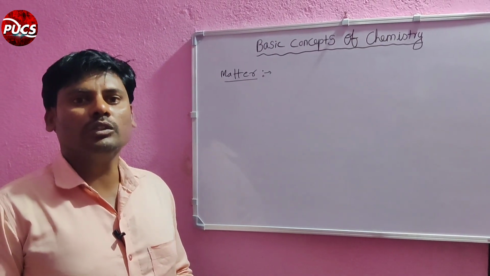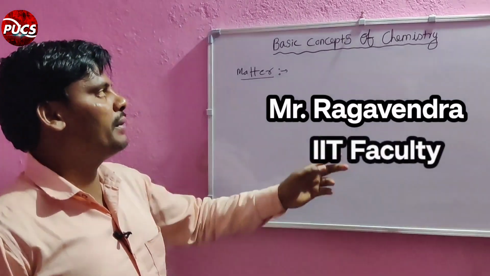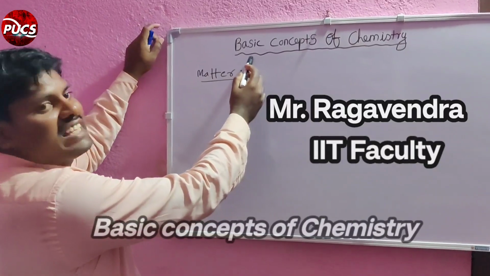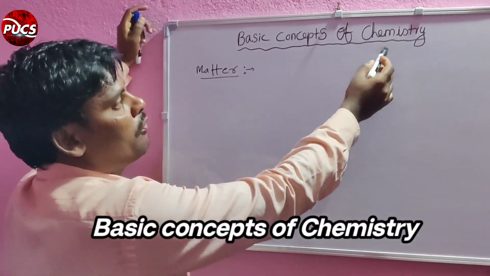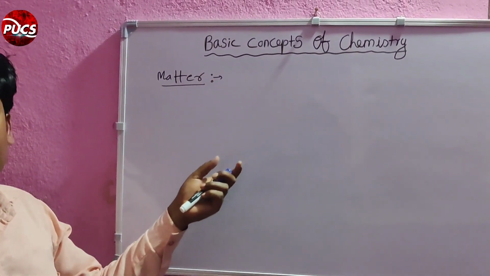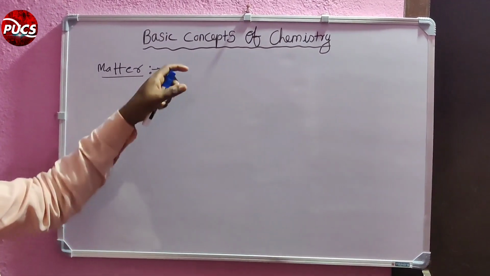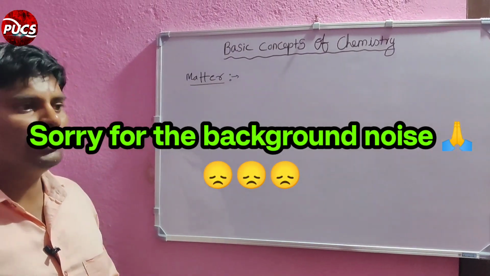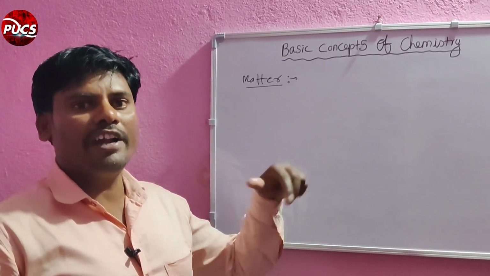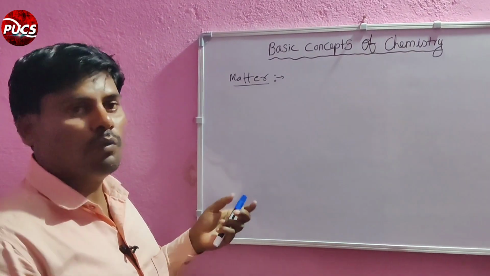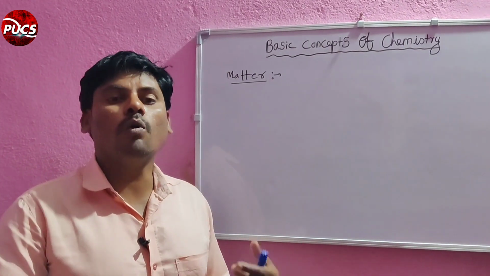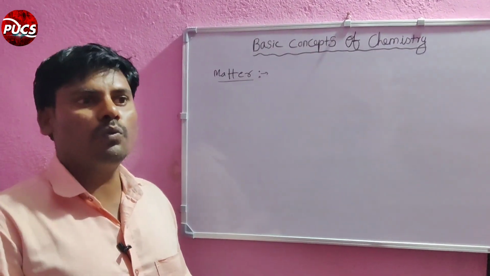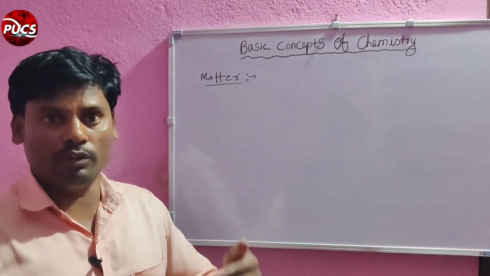Hi students, today we will discuss the topic basic concepts of chemistry. In these basic concepts of chemistry, mainly, what is the atom, what is the molecule, how to find out the atoms, what is the matter, and how many types there are. So now we are going to discuss one by one.